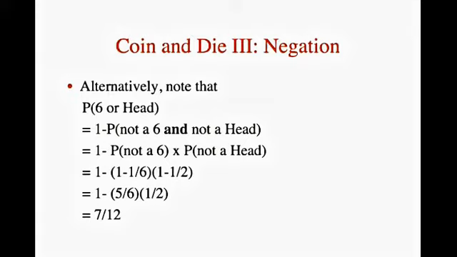The probability of not getting a 6 is 1 minus 1/6, or 5/6. The probability of not getting a head is 1 minus 1/2, which equals 1/2. The probability of not getting a 6 and not getting a head is 5/6 times 1/2, which equals 5/12. The probability of getting a 6 or a head is therefore, once again, 1 minus 5/12, which equals 7/12.